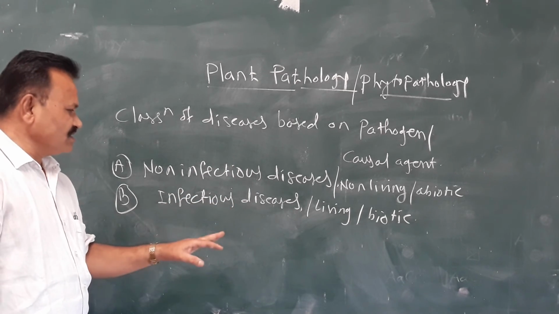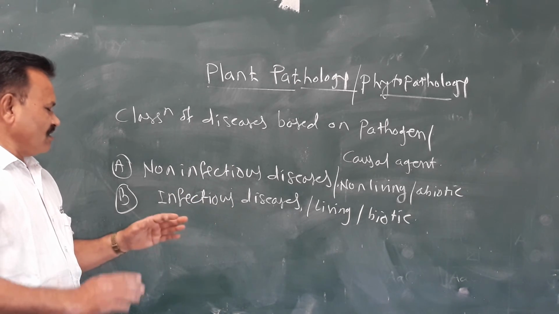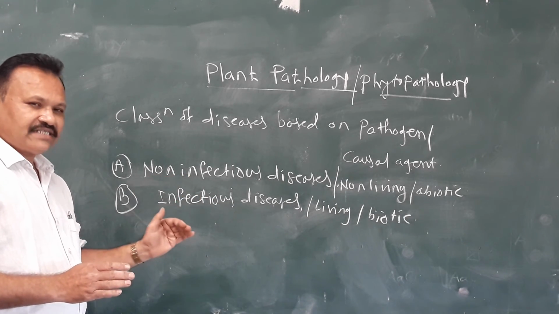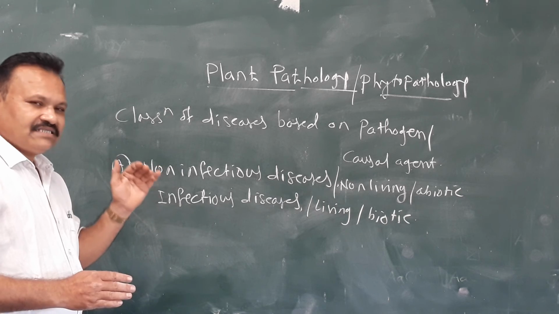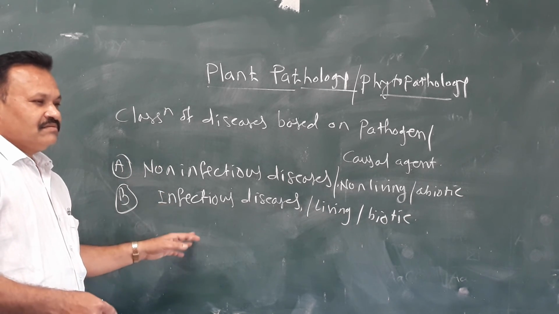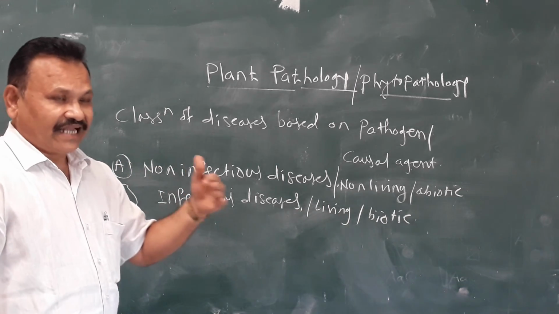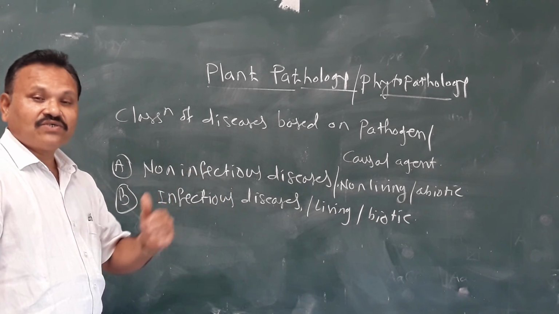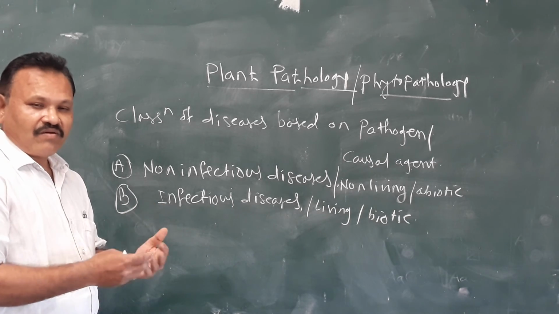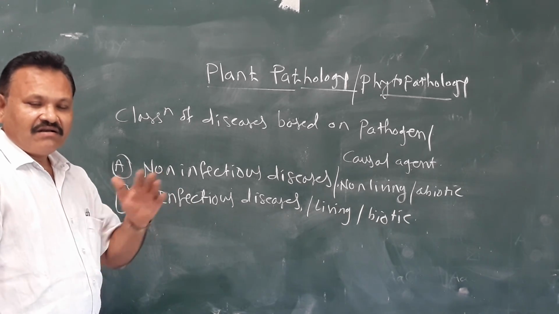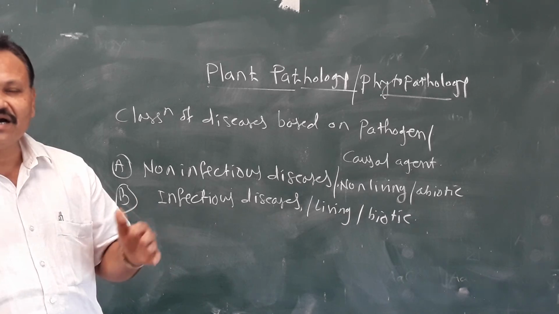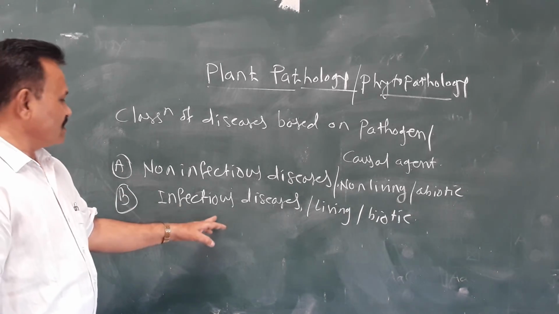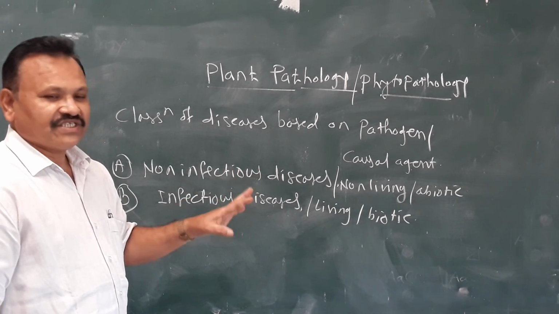Infectious diseases are called so because the causal organism is a living, biotic one, and the disease can be transferred from the diseased plant to the healthy plant, from one field to another field, or from the diseased area to the healthy area. Therefore these diseases are called infectious diseases.